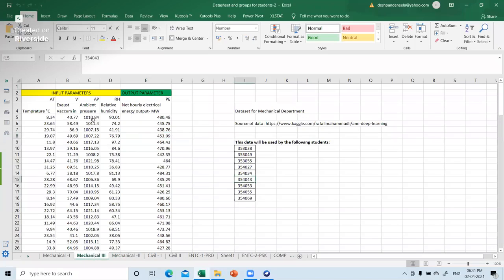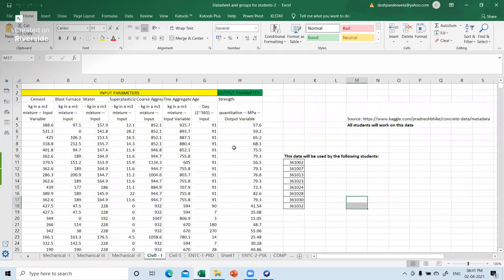The same goes with mechanical third group, and these are the students who are going to work with this. The same input parameters, the same output parameter, however the data is going to be different. The next comes civil. Now this is the first group.